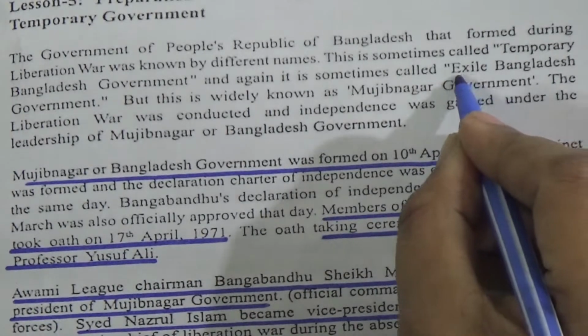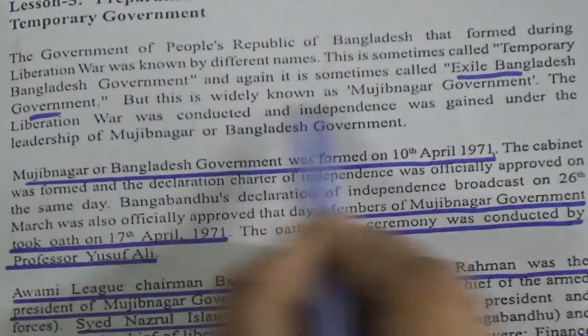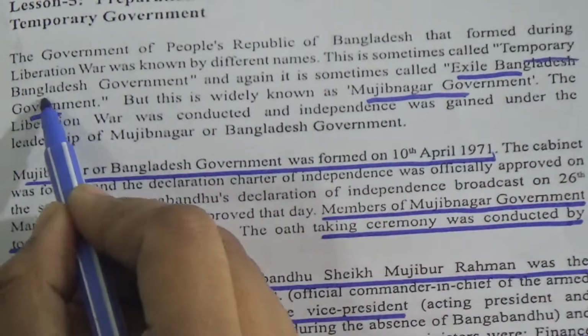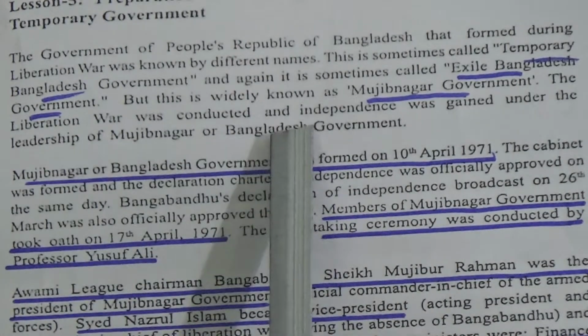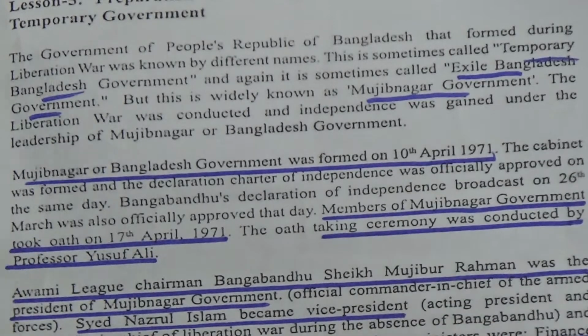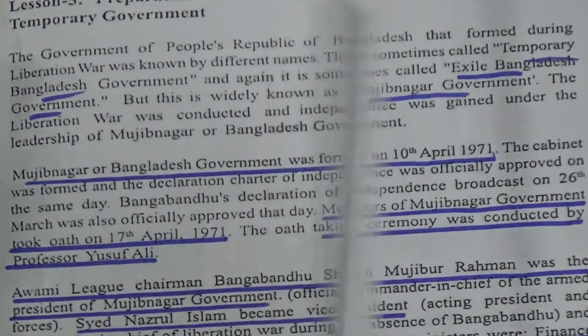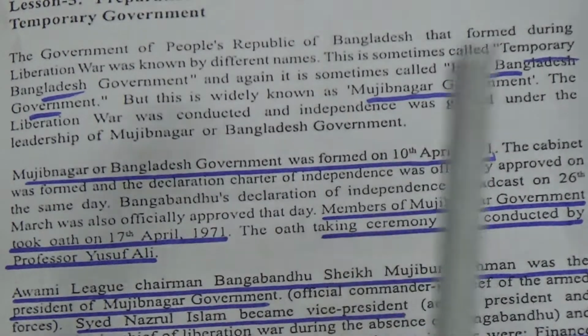The liberation war was conducted and independence was gained under the leadership of the Mujibnagar or Bangladesh government. The second name of the Mujibnagar government is Bangladesh government.